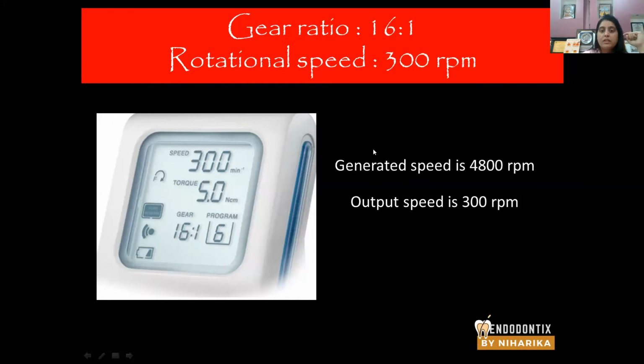That means what? The generated speed is 4800 RPM. Endomotor generates 4800 RPM, but the output speed is only 300 RPM. The speed which is displayed on the screen of the endomotor is the speed which is generated on the tip of the file. Okay, let me show you this. This is 300 RPM.